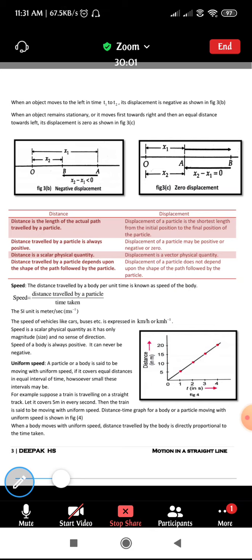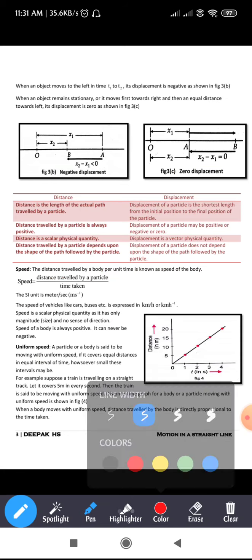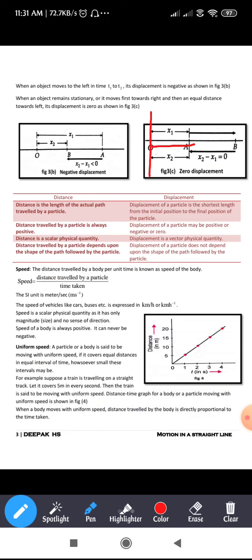Next, in figure 3c, when an object remains stationary, or it moves first towards the right and then an equal distance towards the left, its displacement is 0. Let us say the object is at O now. It moves towards the right, to point A. Let us say the displacement is x1. Next, it comes back to its initial position at O itself. Consider the displacement as x2. When you subtract x2 minus x1, you get the displacement as 0. So this is an example of zero displacement.